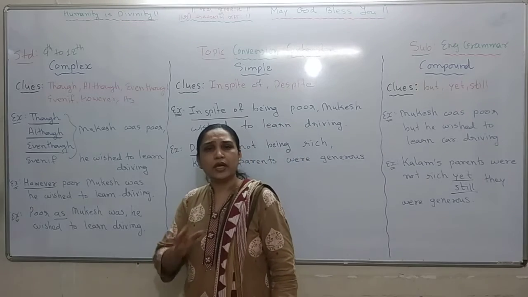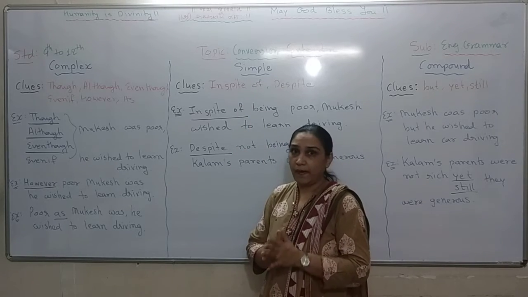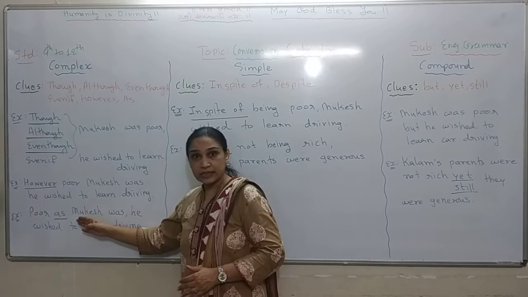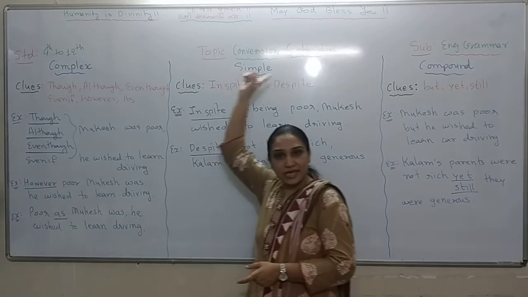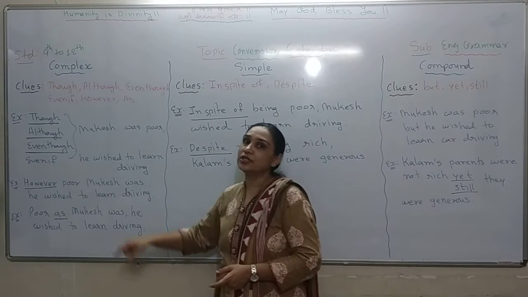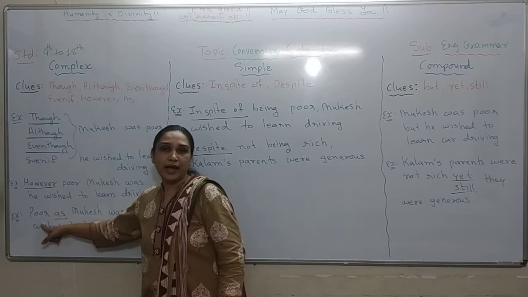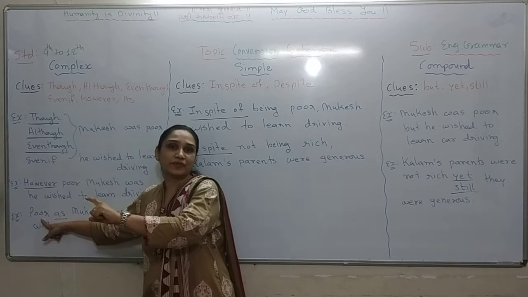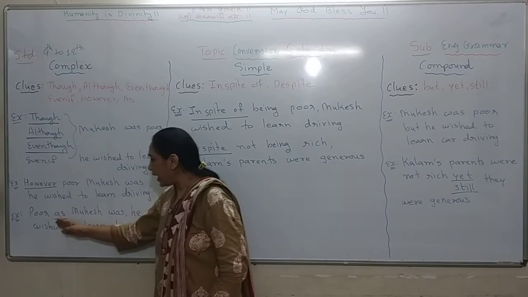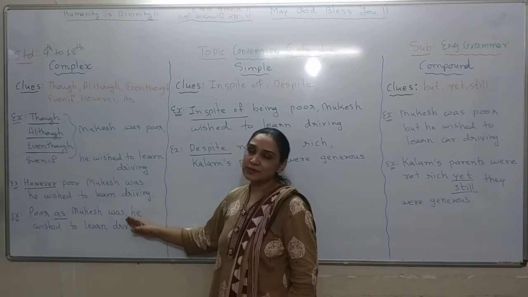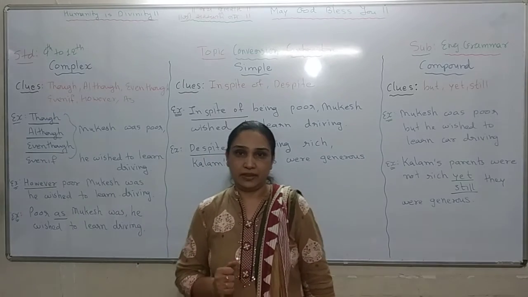As can be used in many types of sentences, having different kinds of senses. But if I want to use as as a conjunction in a complex sentence having the sense of contrast, the sentence structure must be like this. I must write the adjective or adverb in the beginning of the sentence, and just after that, as will come. Poor as Mukesh was. The first part of the sentence is over, and now the second one, he wished to learn driving.